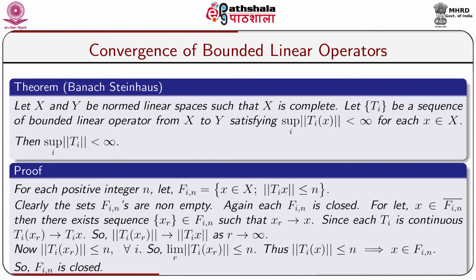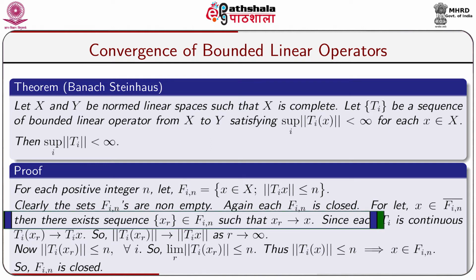Also, each Fin is closed. In order to prove that Fin is closed, we have to prove Fin bar is equal to Fin. If we can show that Fin bar is a subset of Fin, and we know that Fin is a subset of Fin bar, then we get Fin bar equal to Fin. So, we start with x belonging to Fin bar.